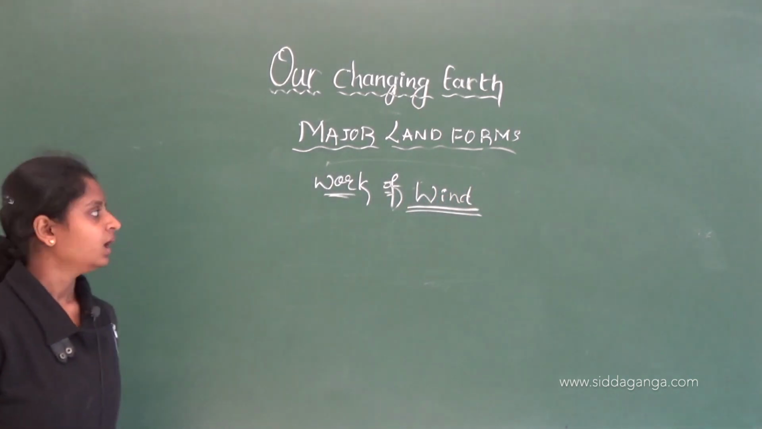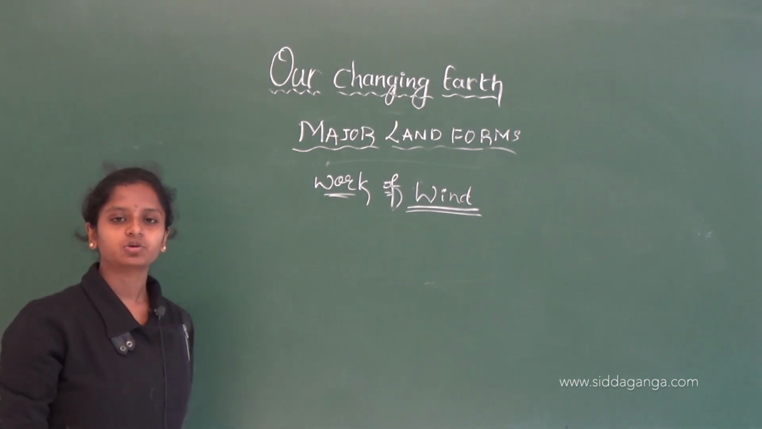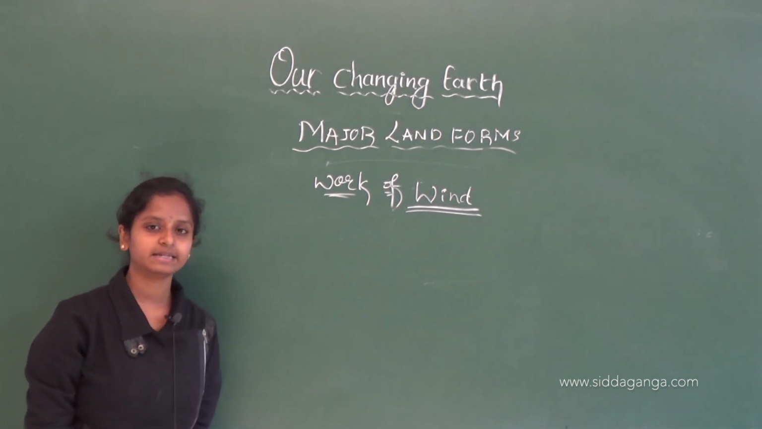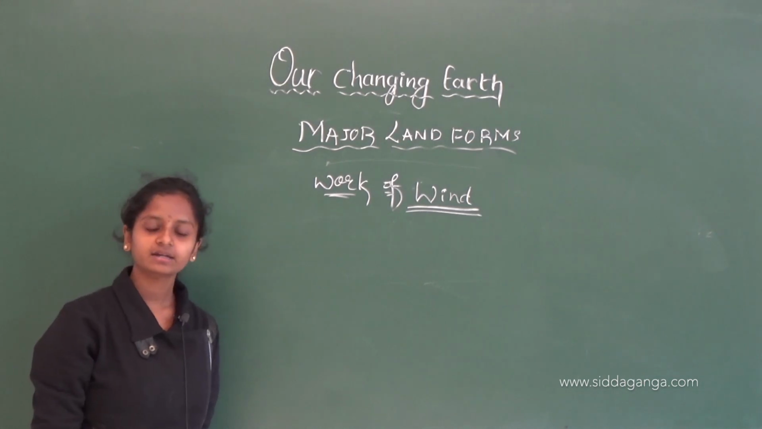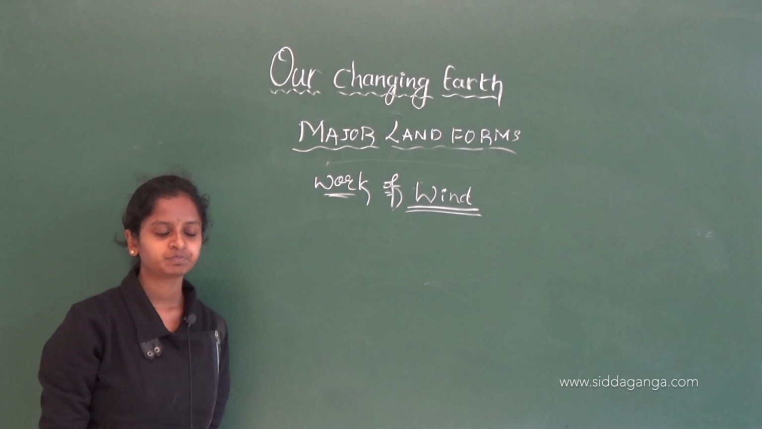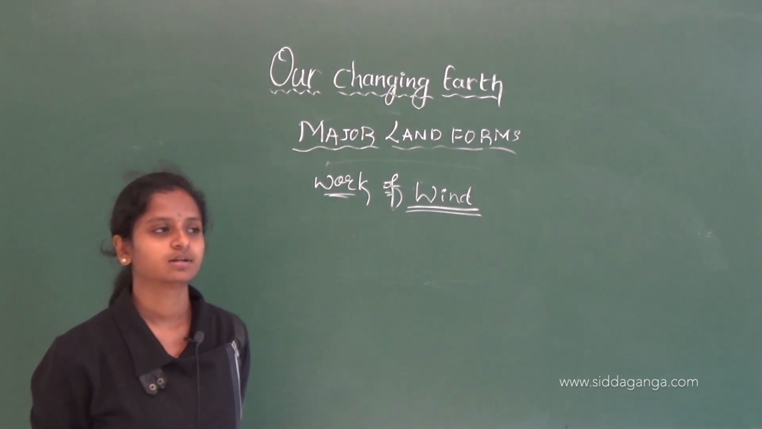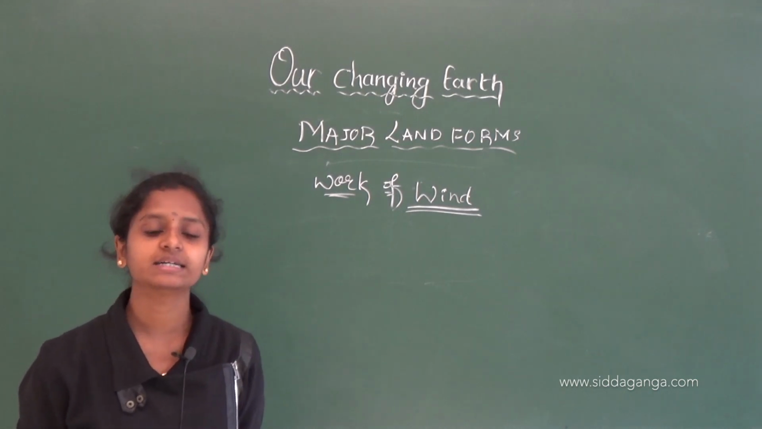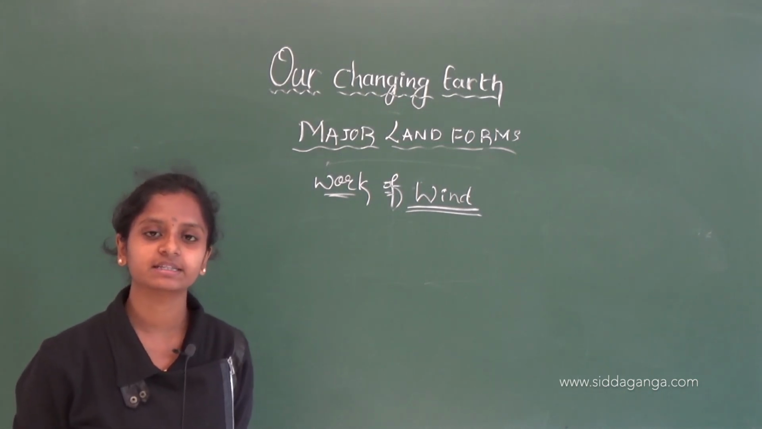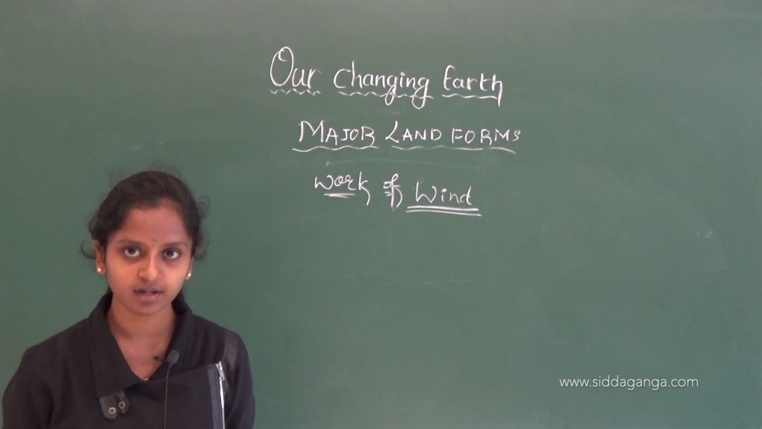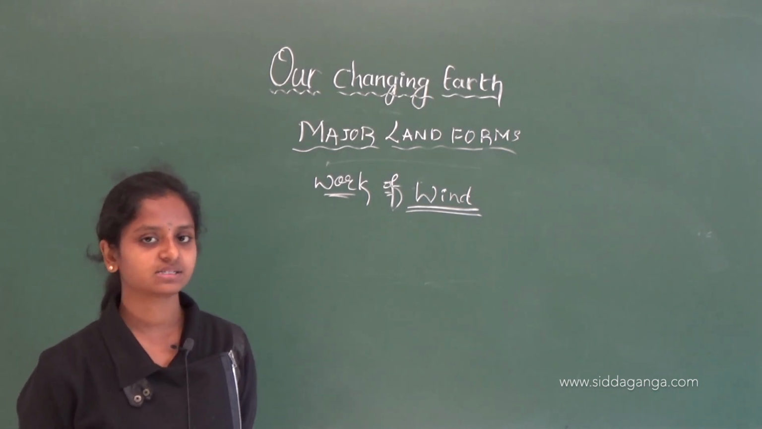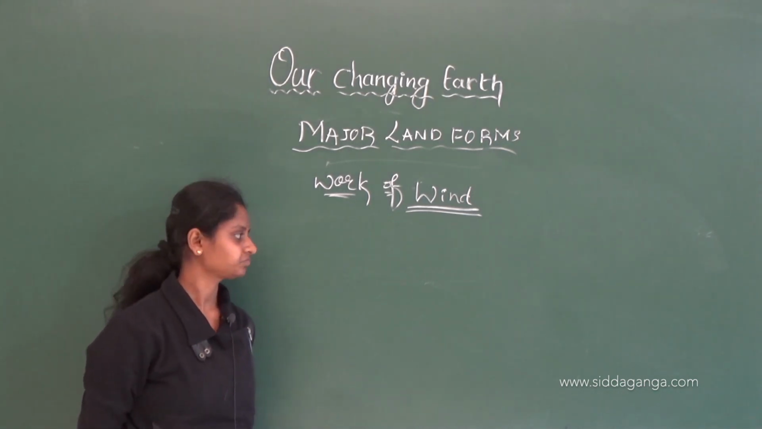Okay. Now, we will see about the wind. In the desert areas only we will see sand, right? Can you name some deserts? Yeah, the Thar Desert, which is present in Rajasthan in our India, that is the biggest desert of our country, right? Yes.